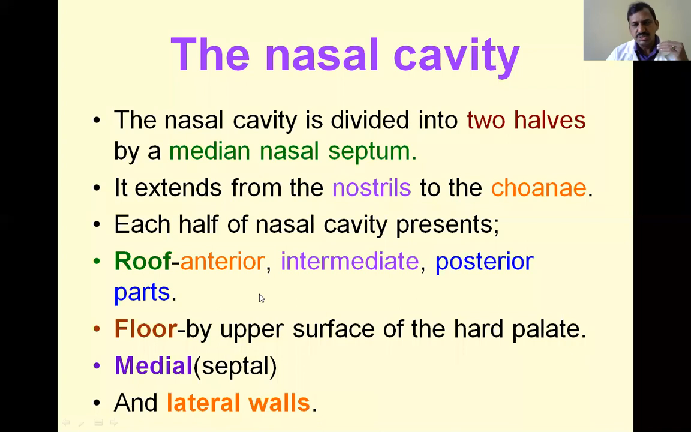That is, what are the structures taking part in the formation of the roof of the nose, and what is its clinical importance. All these things we discuss. Next, we go for the floor, what are the bones or structures taking part in its formation, and what is its importance. Next, the medial wall and lateral wall. The lateral wall is very, very important clinically and from your examination point of view also. Apart from the septal wall, the median nasal septum is also important, but the lateral wall is very, very important. We discuss one by one.